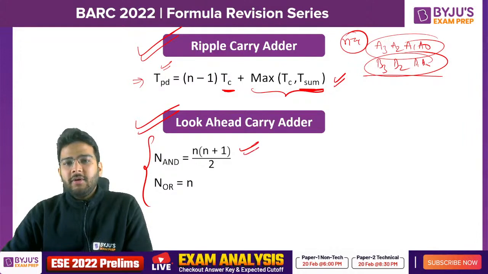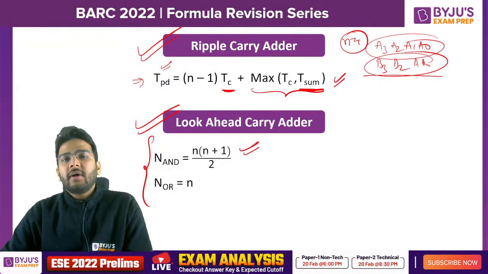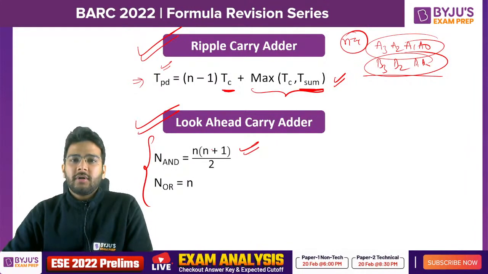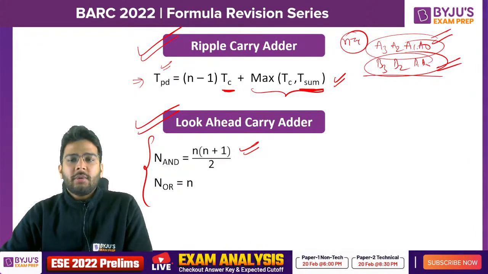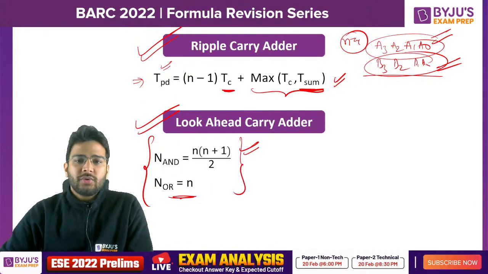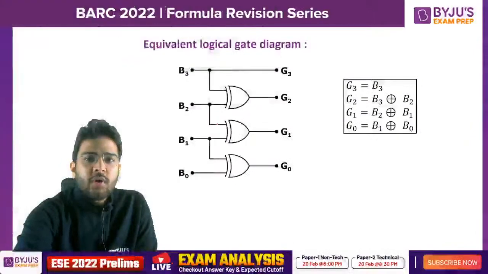So here number of AND gates is n into (n plus 1) by 2, where n is the number of bits you have in the two numbers which you are adding, and number of OR gates required is n here. So these are the important things from these two.